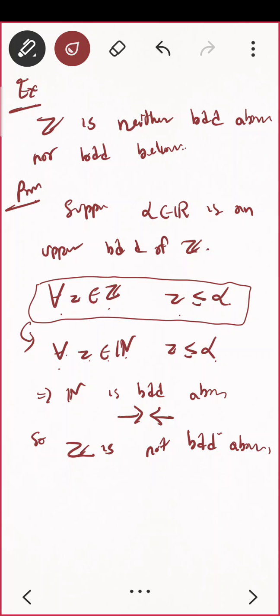Can you now prove that z is not bounded below? How will you prove that? You want to prove z is not bounded below. The same logic. You should start with suppose. Will you try?